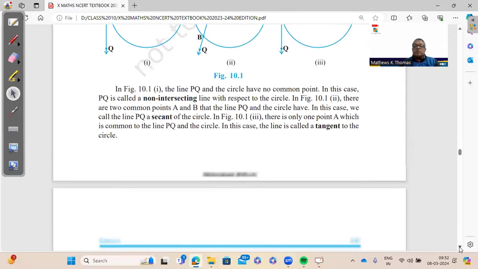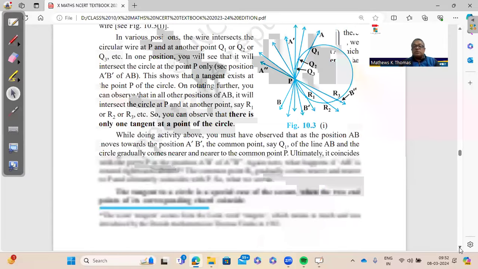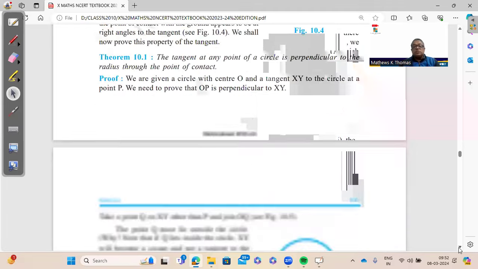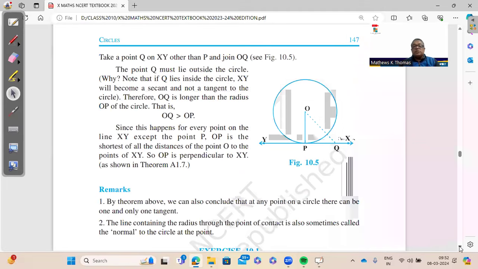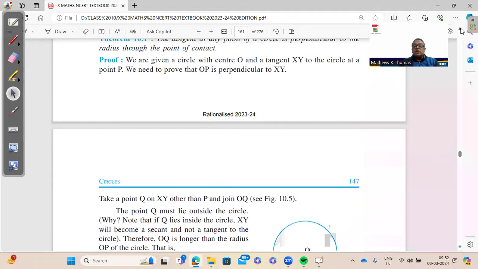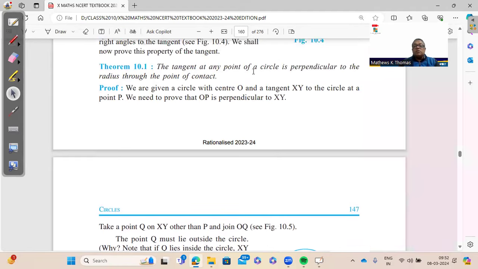Again, in circles, we have very, very basic 1-mark questions which you should know. So in the first exercise, you will be having the first theorem, that is, the angle between radius and tangent at the point of contact is 90. Kindly go through this theorem. All theorems should be done, whether it is in triangles or circles. We have 2 theorems. This is the first theorem: tangent at any point of a circle is perpendicular to the radius at the point of contact.